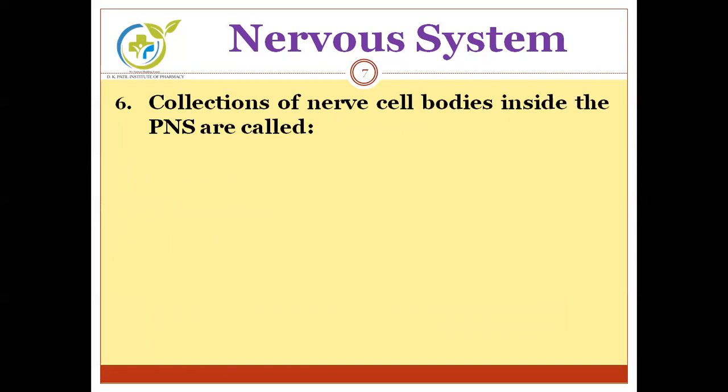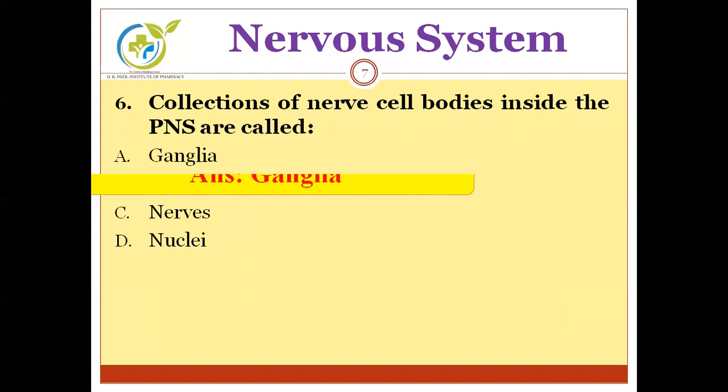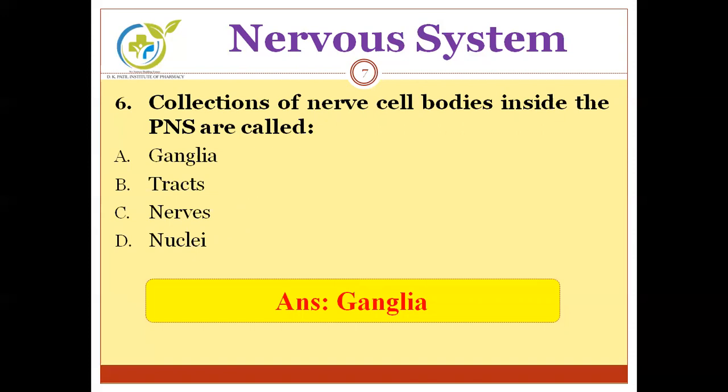Next, collections of nerve cell bodies inside the PNS, peripheral nervous system, are called... Options are ganglia, tracts, nerves, and nuclei. We have to find out collections of nerve cell bodies in case of the peripheral nervous system. And these are called ganglia. Ganglia is the correct answer.